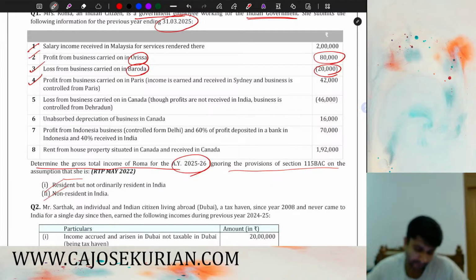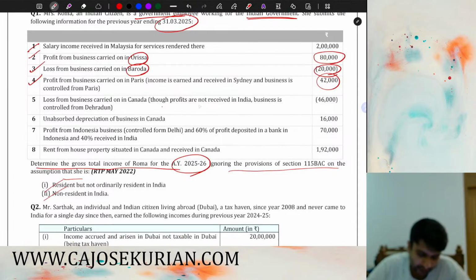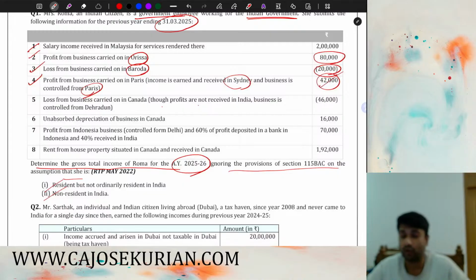So what we can do is, we can take that 42,000. That is not accrued in India because these are profits not received in India. These are income earned in Sydney and the business is controlled from Paris, and hence it has no connection in India at all. And hence we can say this 42,000 is not at all taxable in India.